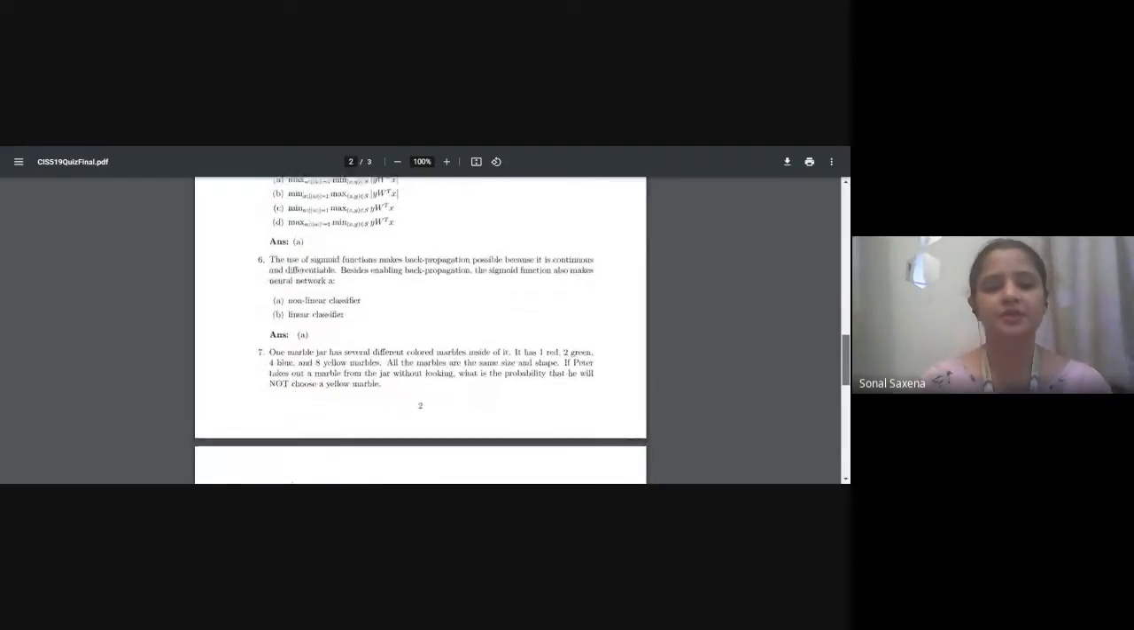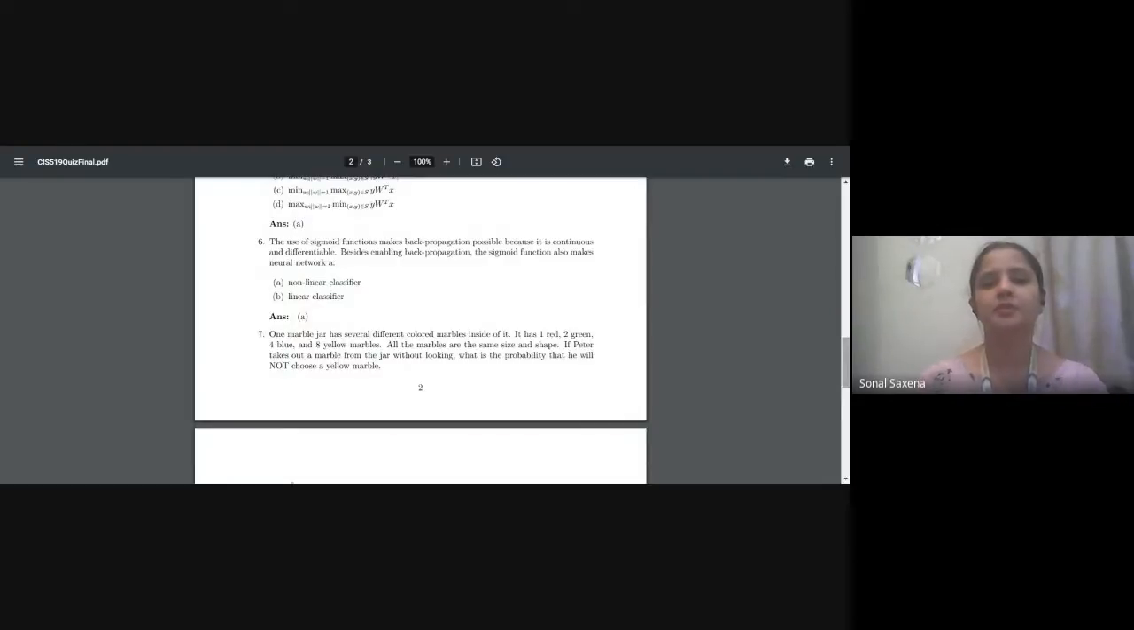So question number 6 and 7. The use of sigmoid function makes back propagation possible because it is continuous and differentiable. Besides enabling back propagation, does the sigmoid function also make a neural network a unique classifier or a non-unique classifier?